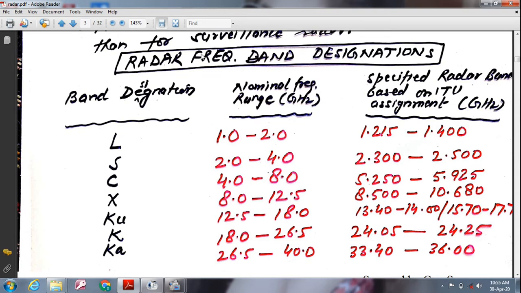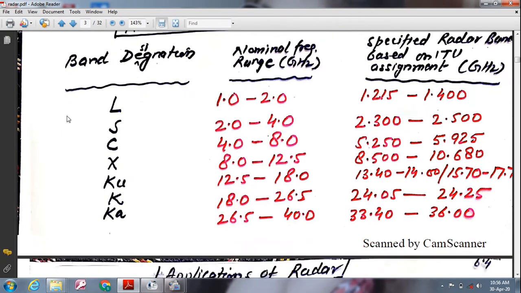This table is showing you different band designations of the radar system, their nominal frequency range, and the specified radar band based on ITU assignment in gigahertz. Now, first band is L band, whose nominal range is 1 to 2 gigahertz, and as per the ITU assignment, it is 1.215 to 1.400 gigahertz. S band 2 to 4 gigahertz, and as per ITU 2.3 to 2.5 gigahertz.